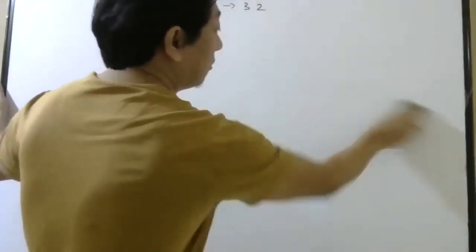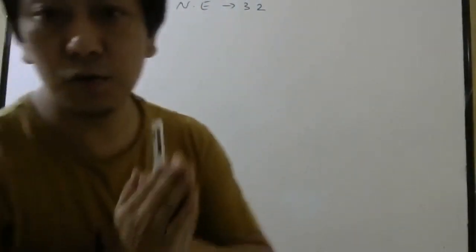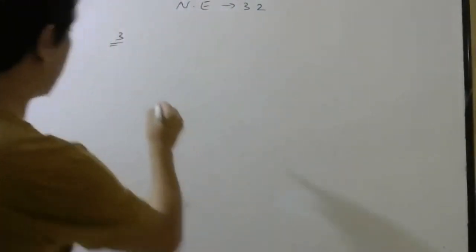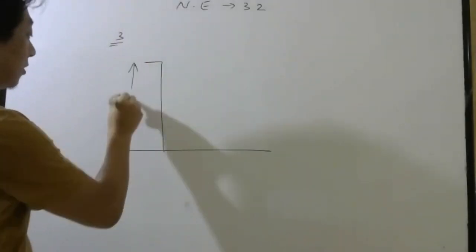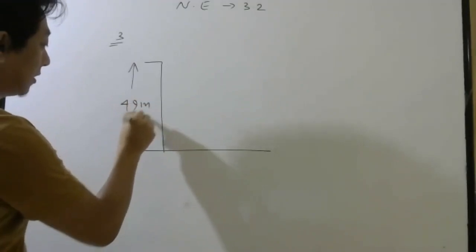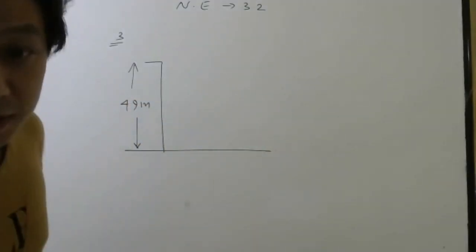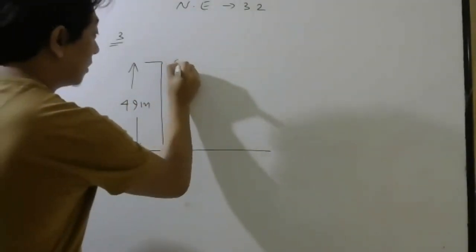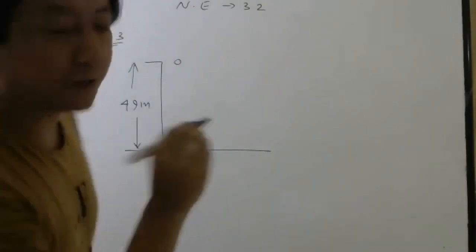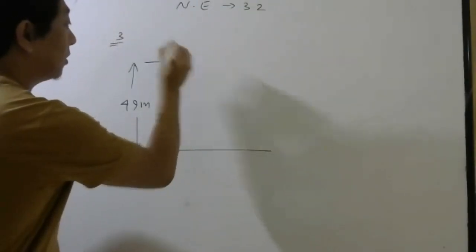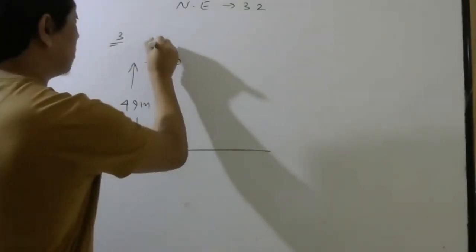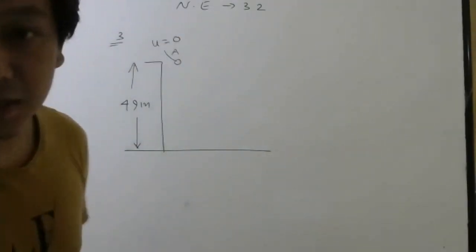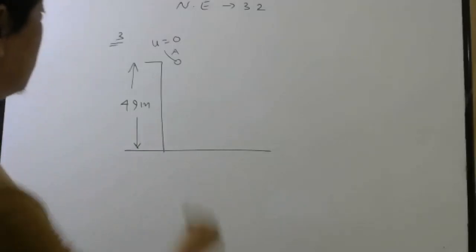As I told, for all physics problems, please try to draw pictures. So there is a cliff. What is the height of the cliff? 49 meters. Then one stone, let us call it stone A, is dropped. Dropped means the initial velocity of this stone is 0.